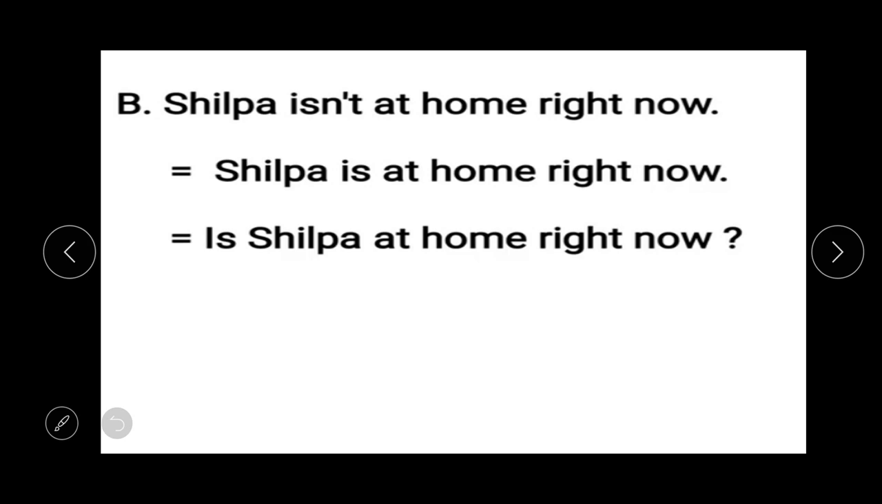But student, if the sentence is in negative, like this one, Shilpa is not at home right now. In such a case, first of all you have to change the negative sentence into an affirmative like this. Shilpa is at home right now, means you have to eliminate this not from here. Then after it you have to take the be verb to the initial position of the sentence and put a question mark at the end. Now your answer has become, is Shilpa at home right now?